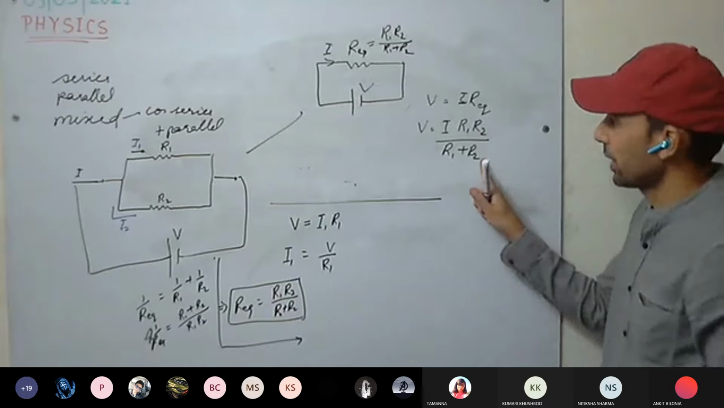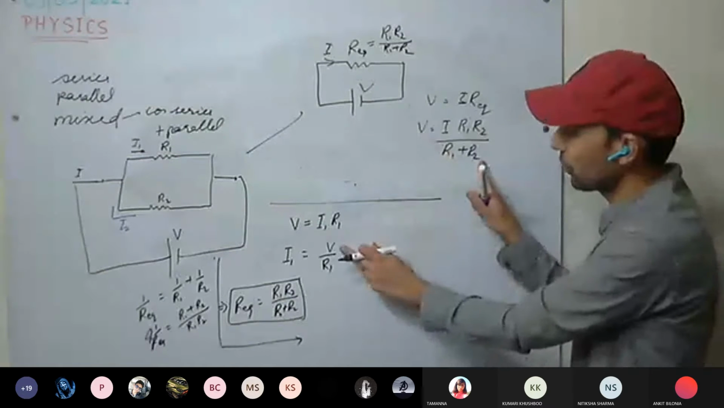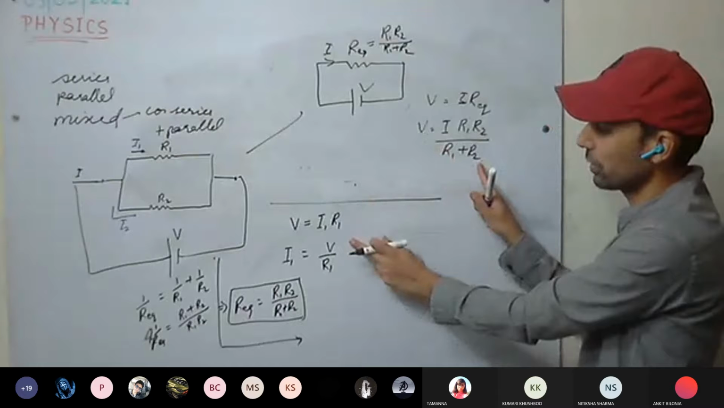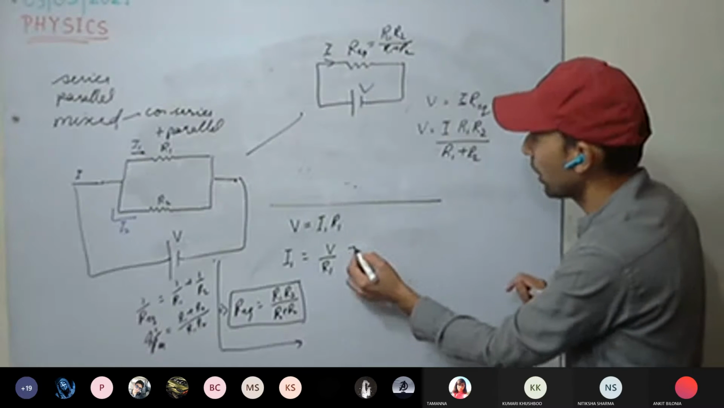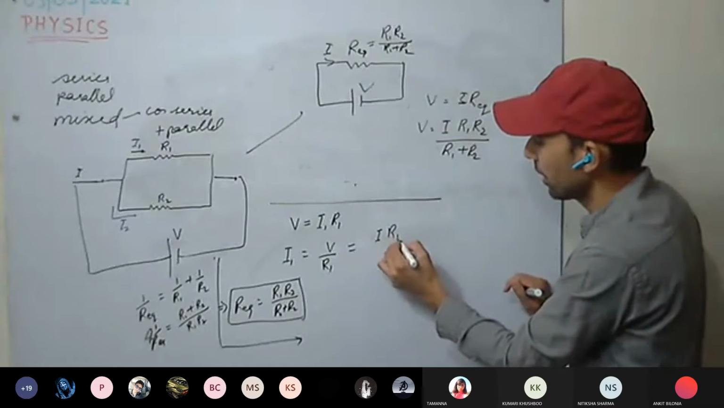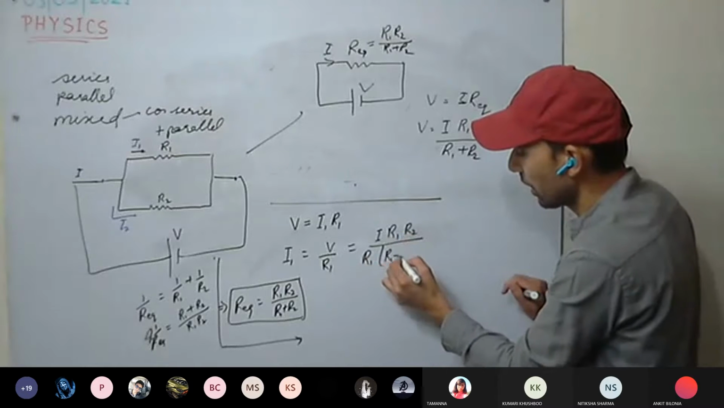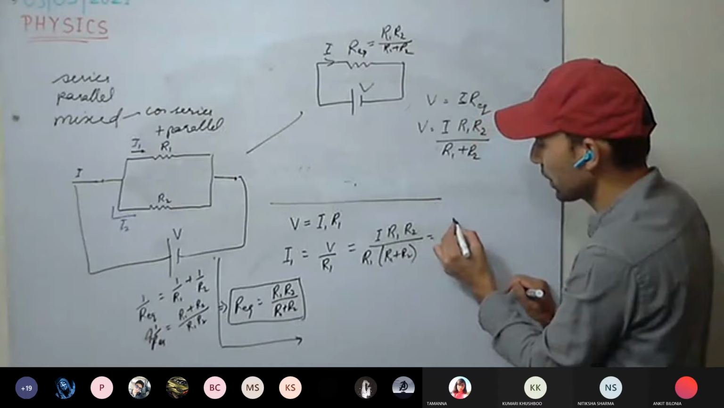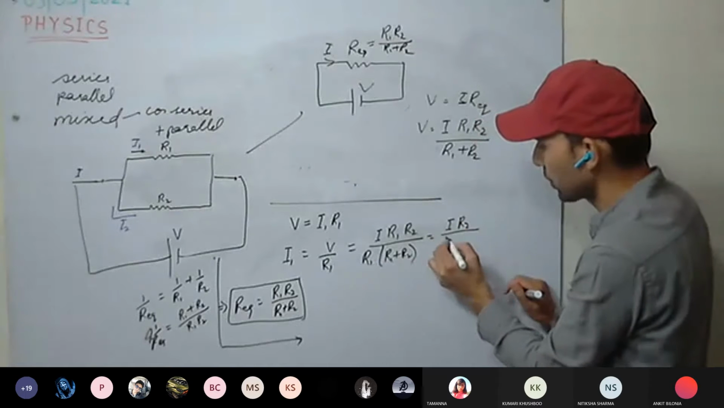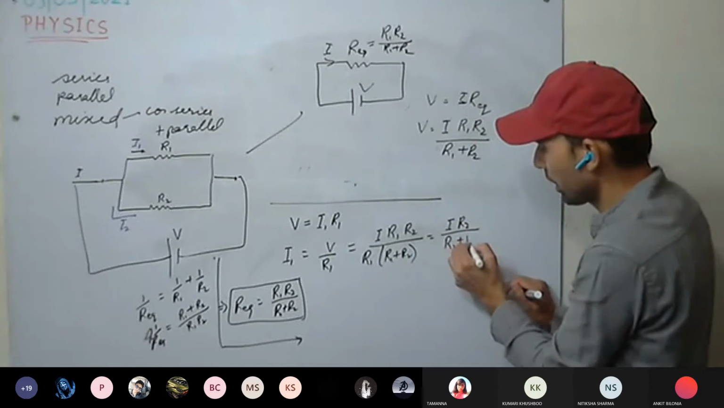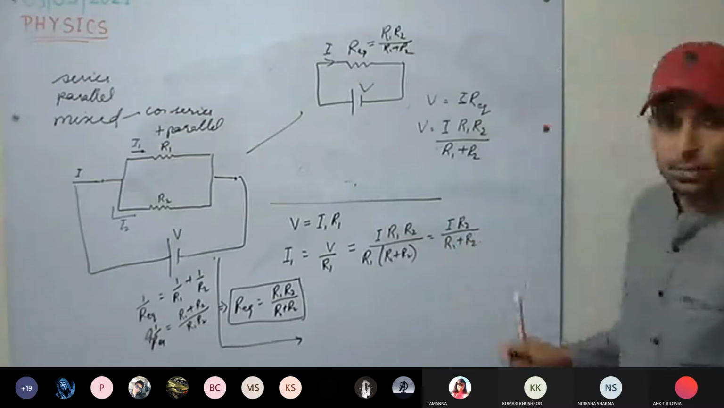Now we can put the value of V here from this equation. It will be how much? I R1 R2 divided by R1 plus R2. How much are we getting? I R2 divided by R1 plus R2.